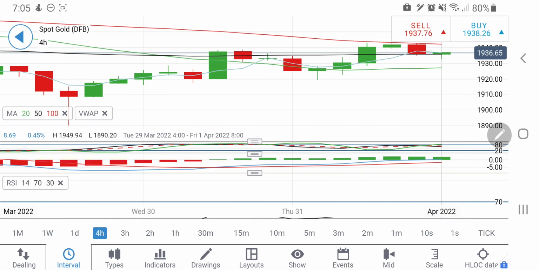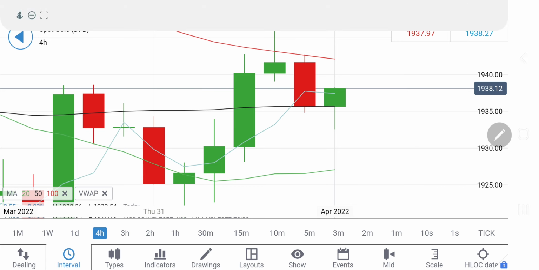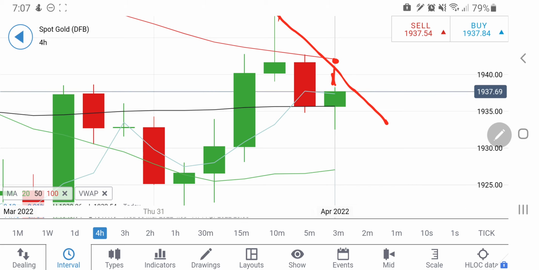On the 4-hour charts, you will find that the 100 period moving average is giving it a resistance here, and also the highs at around the 1943 zone. So here too it indicates that we should be cautious between 1940 and 1943 levels.